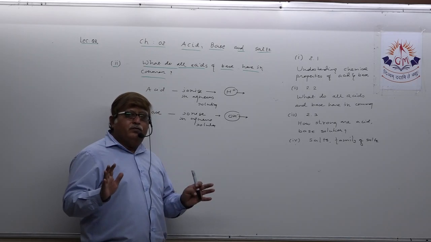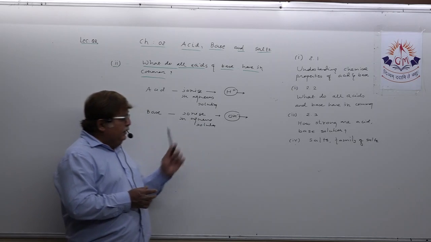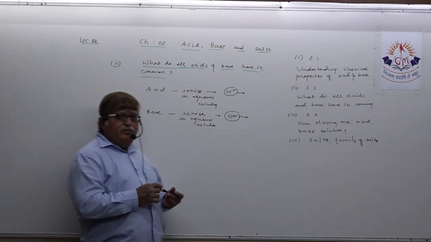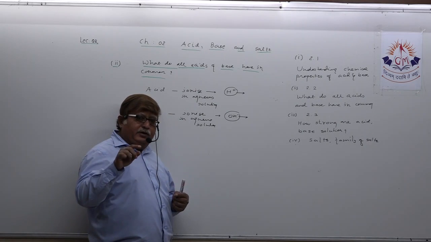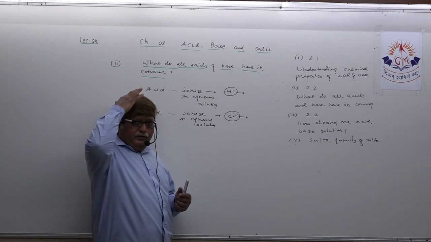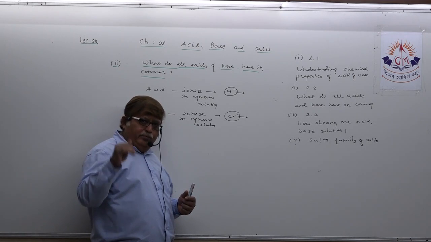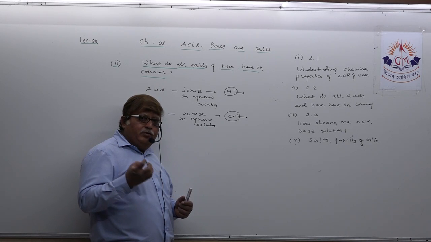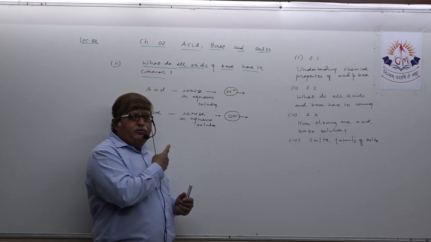One thing is common for all acids and bases: the release of H plus ion and the release of OH minus ion. In the textbook, there is Activity 2.8, where they have shown an electric circuit and a bulb that lights up when different solutions are kept in it. Either alcohol, glucose, acid, or base is kept in that. The bulb will light up only in the case of acid and base, because they release ions in aqueous solution,